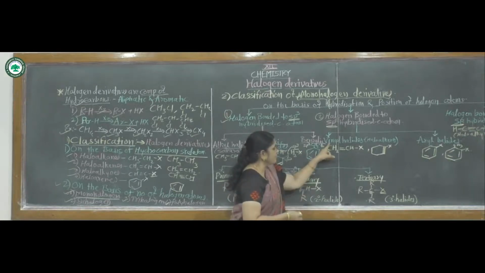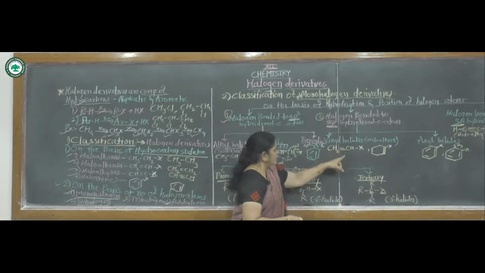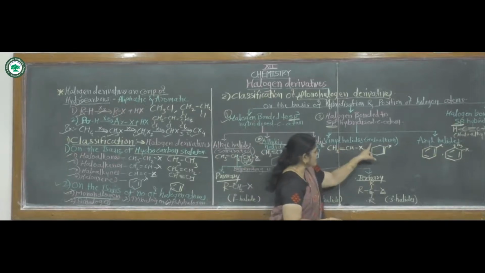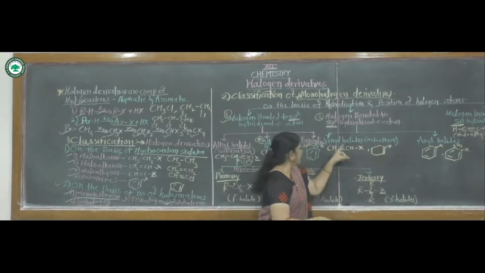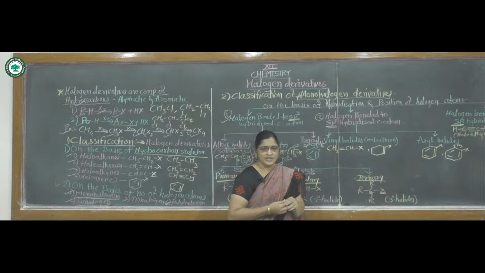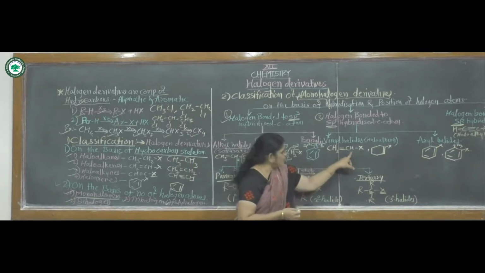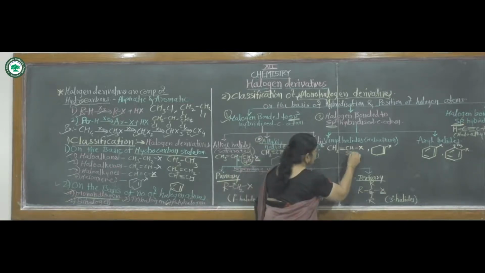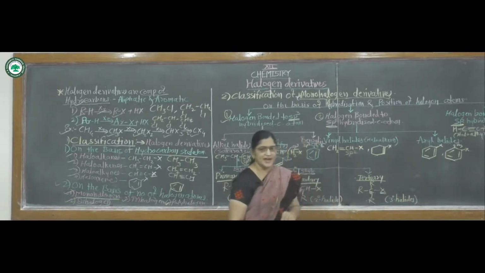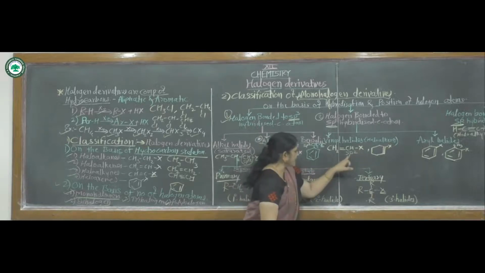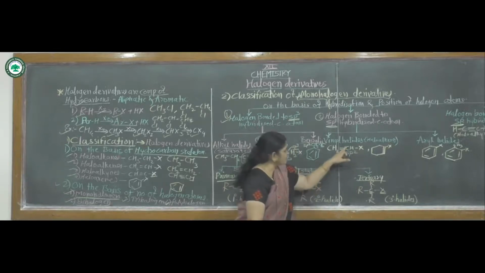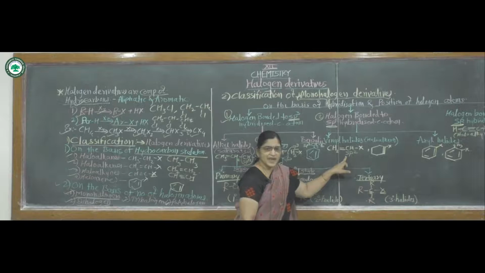First one, vinyl halides, or derivatives of haloalkenes. In this compound, the halogen atom is bonded to a carbon atom which is sp2 hybridized.